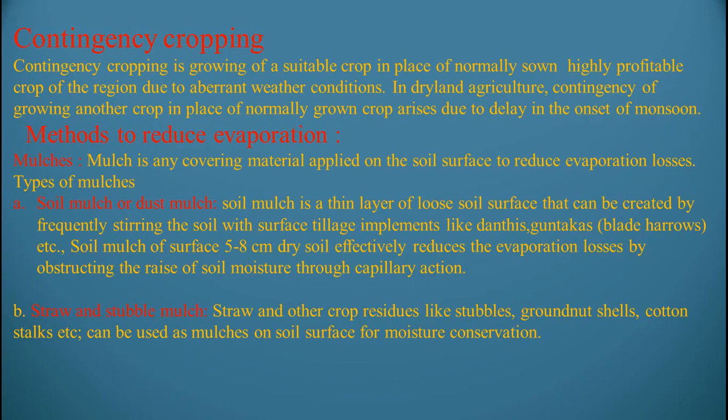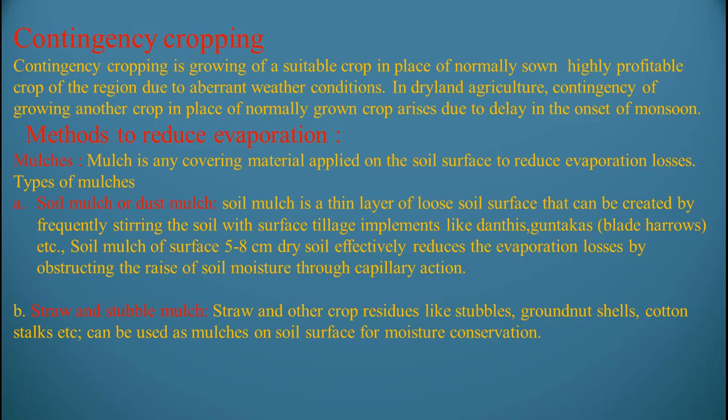Methods to reduce evaporation. Mulches. Mulch is any covering material applied on the soil surface to reduce evaporation losses. There are different types of mulches. Those are soil mulch or dust mulch.